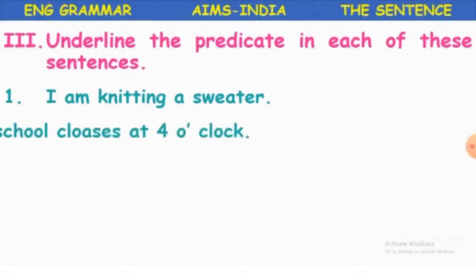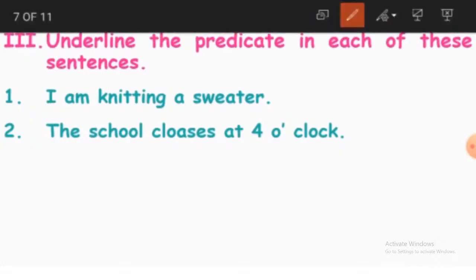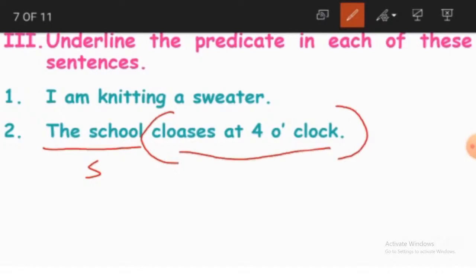This part of the sentence becomes the predicate. And if you go to the second sentence, understood, children? Like how we have to identify the predicate. We have to separate the subject, and the rest of the sentence in which the verb is included is called a predicate. Okay. If you see here in this sentence, the school closes at 4 o'clock. So we are talking about the school. So the school becomes the subject here, and the predicate is closes at 4 o'clock.